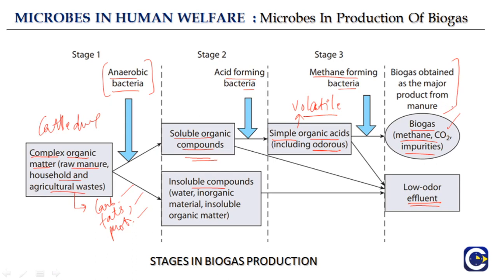So I hope it is clear how basically the biogas plant works. There is this slurry that goes in and then methane and carbon dioxide is produced, and there are different stages. First there will be anaerobic bacteria, then acid forming bacteria, and then methane forming bacteria. And where are all these bacteria coming from? It is coming from this starting material, which is either the cattle dung or the raw manure or household or agricultural wastes. So it is a very easy concept if you understand it step by step. So that is how biogas is formed.